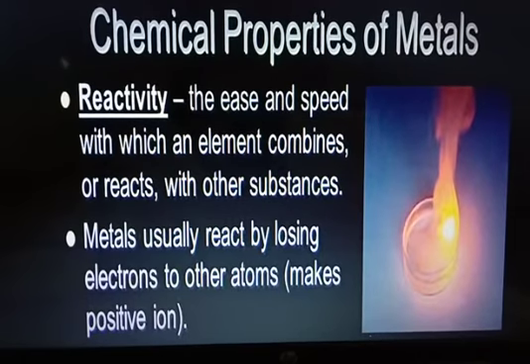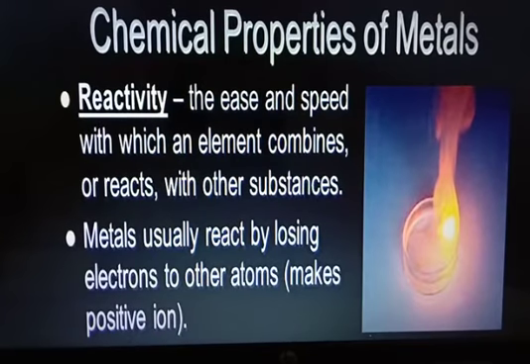So the reactivity here, the ease and speed with which an element combines or reacts with other substances, tells us about the reactivity. Say, for example, when a metal reacts easily, we say it is more reactive.